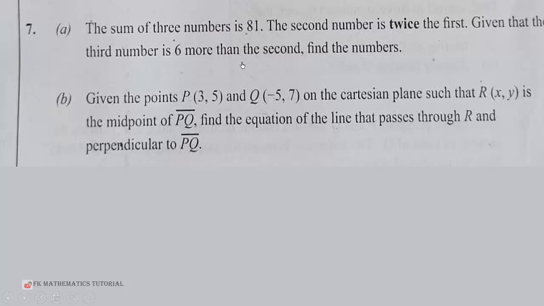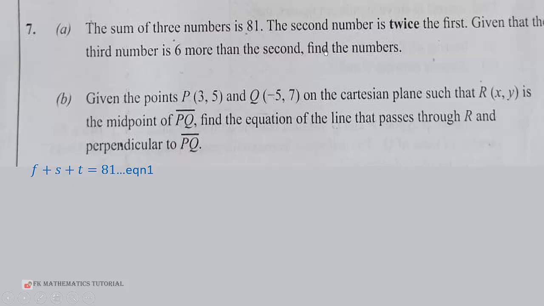Given that the third number is 6 more than the second, find the numbers. So the sum of three numbers is 81. We are going to take the numbers to be first number F, second number S, and third number T. So the sum is 81. When we add all, F plus S plus T equals 81. That is equation 1.